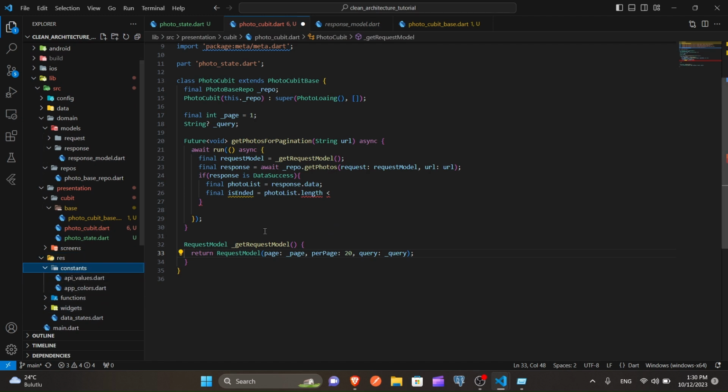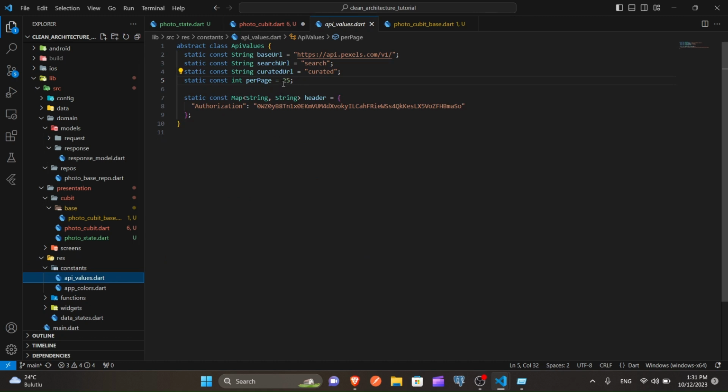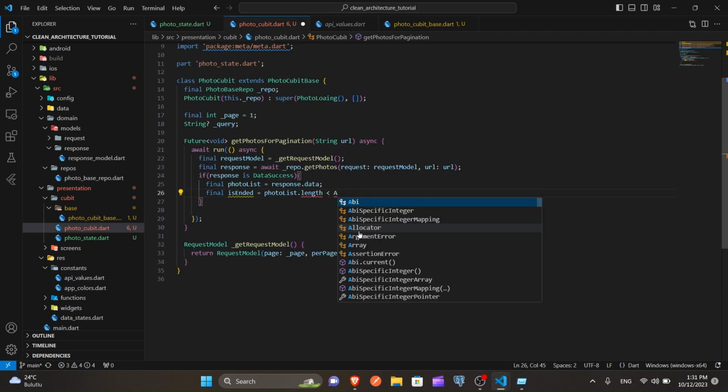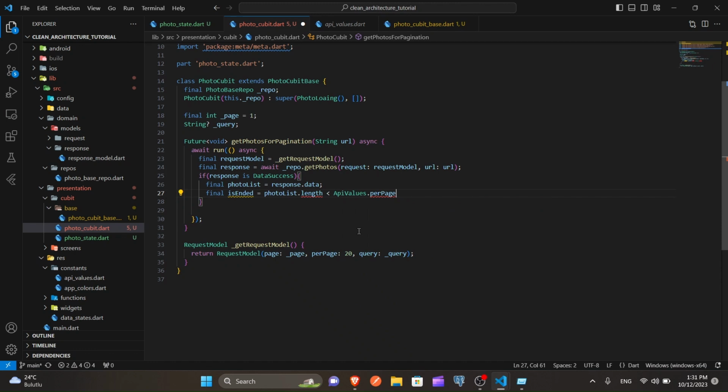constants, because right now if we put here 20 and 20 here, if we want to change one, if we forgot to change this one, it really harms functionality of our application. So we should avoid it by having one unchangeable constant variable. As you can see here, per page is 25. API values per page. Should make sure that it is not null.